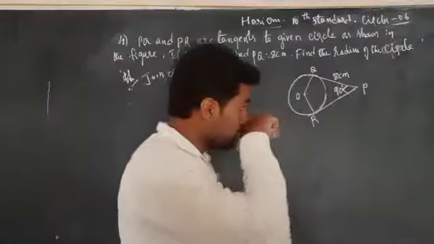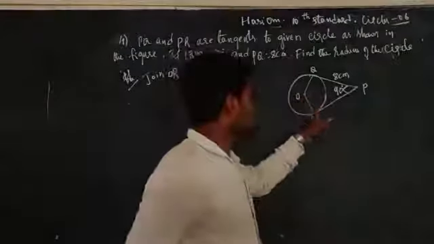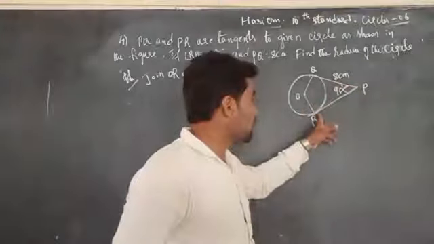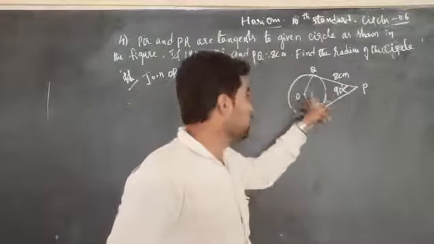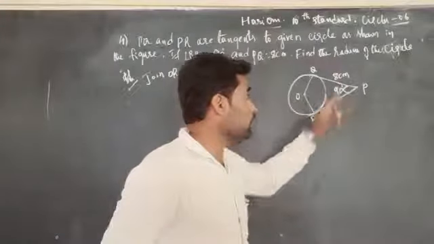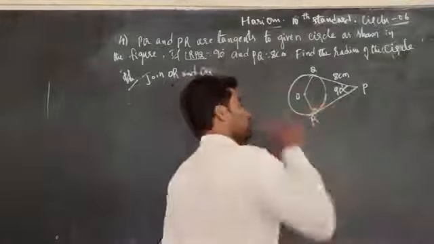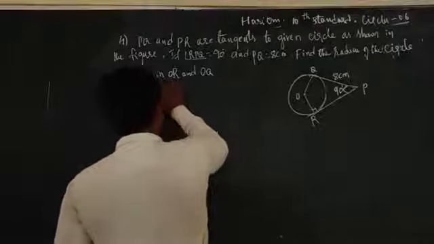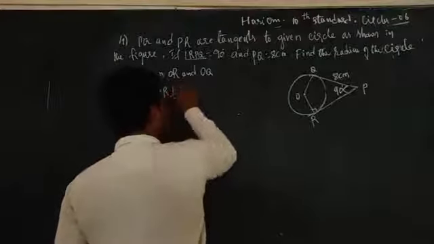As we know that the radius is perpendicular to the tangent. Here OR is the radius and PR is the tangent. Therefore OR is perpendicular to PR.